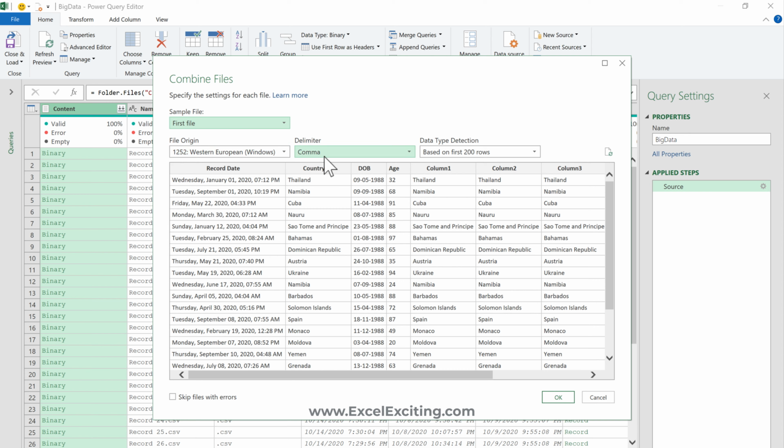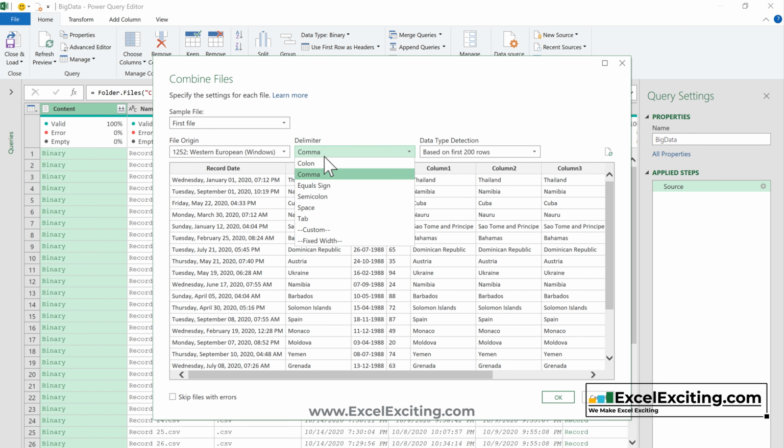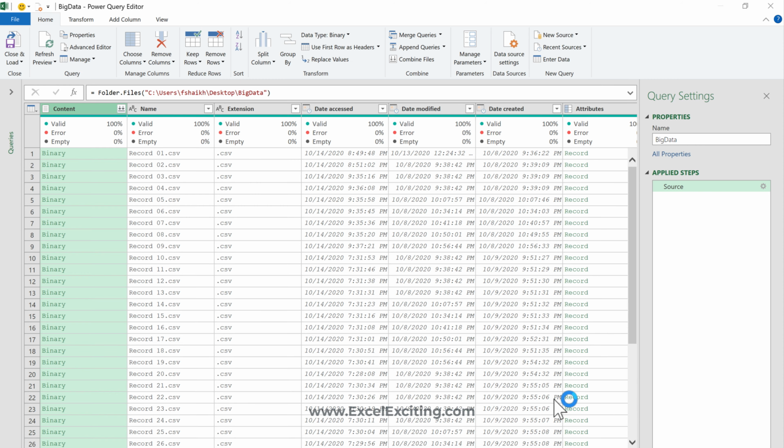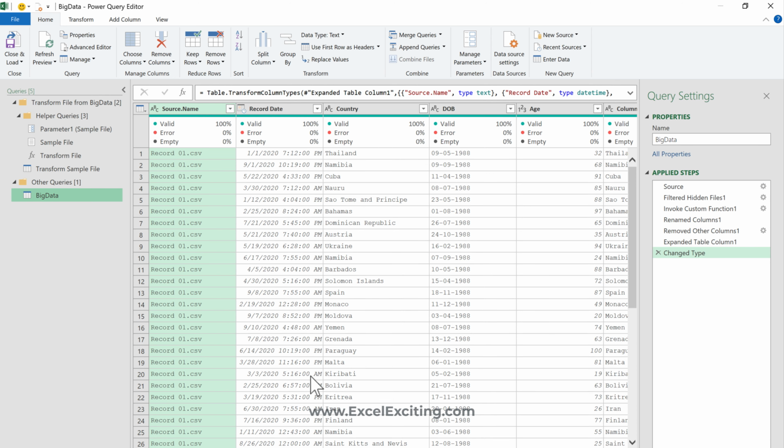Now this was the delimiter I was mentioning, whether it's a comma or a pipe, and you can even give your own special character, because every programmer decided his own way of putting the delimiter. This is the first file, and everything looks okay. I can just hit OK, and we can let the query combine those files. So these 41 million records were just loaded within fractions of a second into Power Query. Now let me do some transformation and catch you back again.